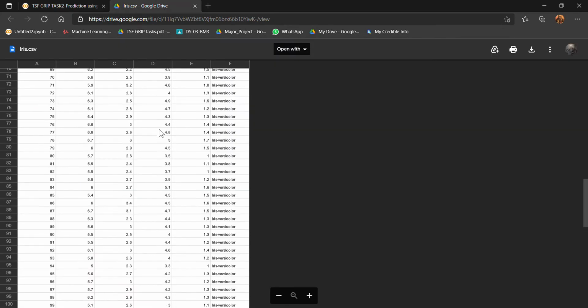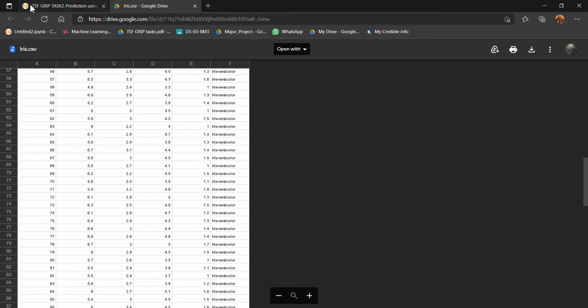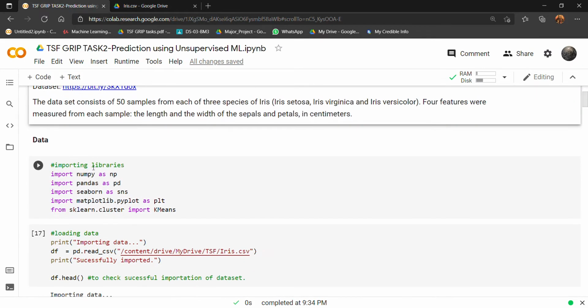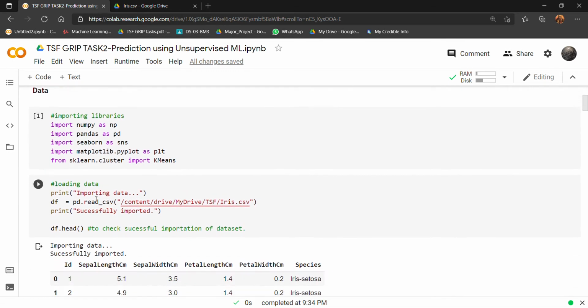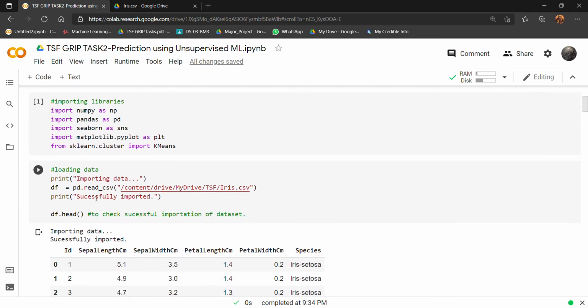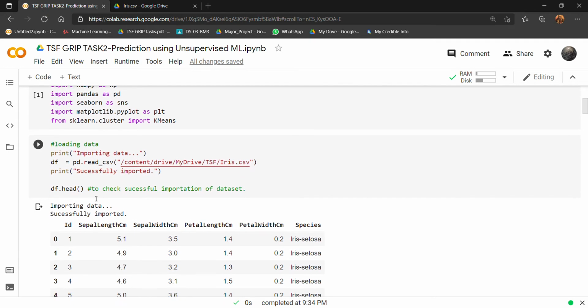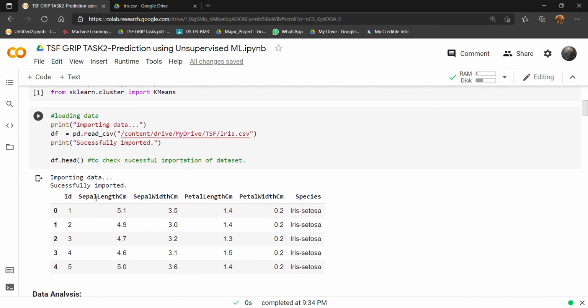So first of all I am importing the required libraries, that is NumPy, Pandas, Seaborn, Matplotlib.pyplot and KMeans from sklearn.cluster. Now comes the loading part.